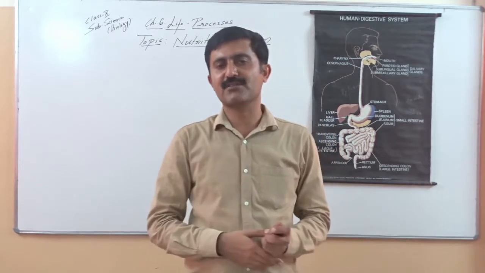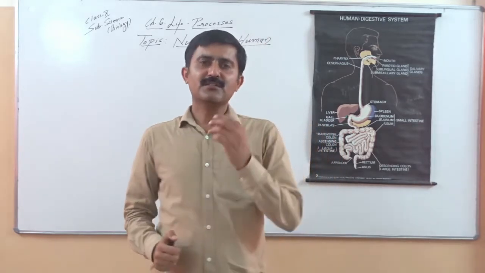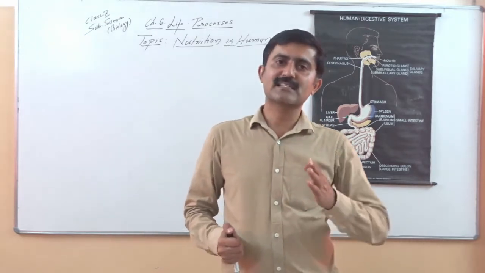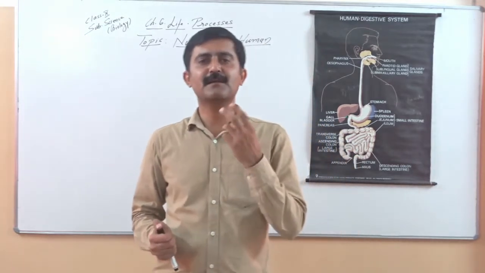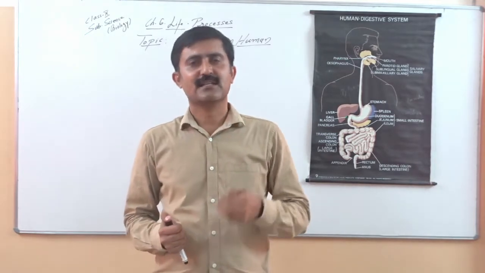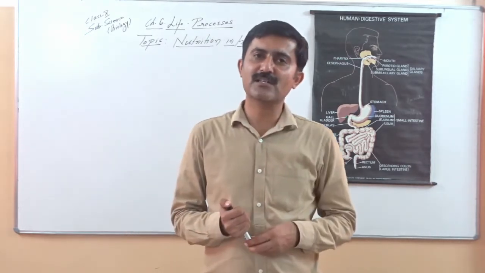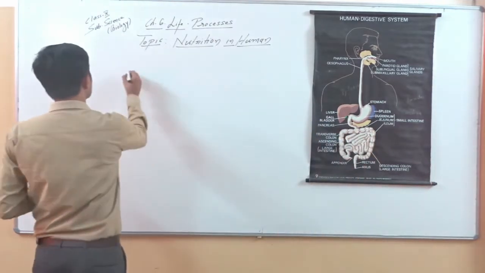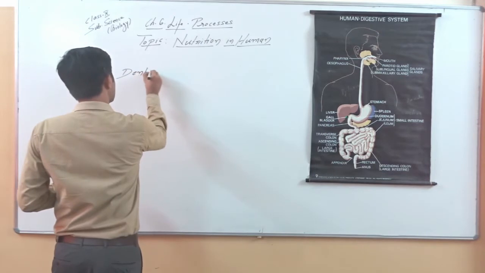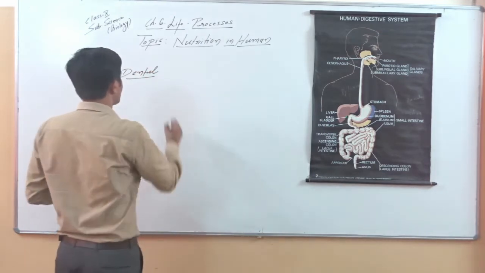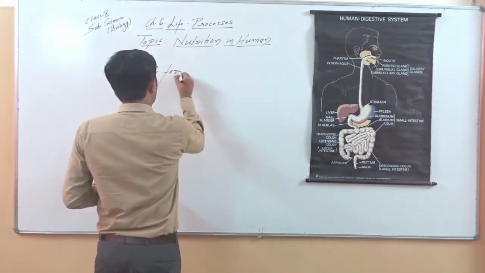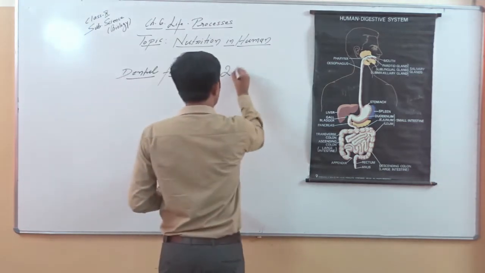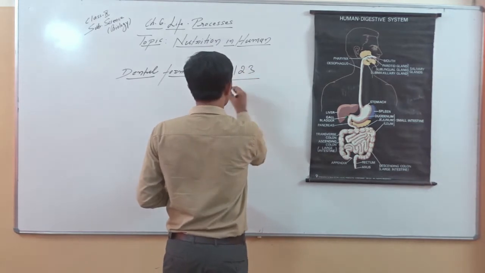Teeth, we have a variety of teeth. In junior classes you have studied the teeth which help in incision are called incisors. The teeth which help in tearing are canines. For mastication there are premolars and molars. So you have to remember that the teeth in humans have a certain arrangement, and we represent it as the dental formula 2, 1, 2, 3.